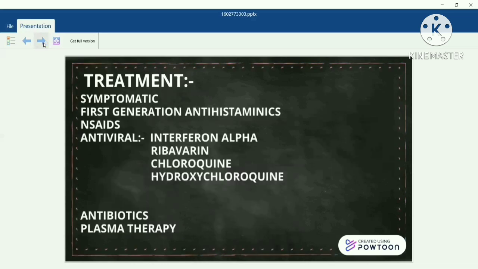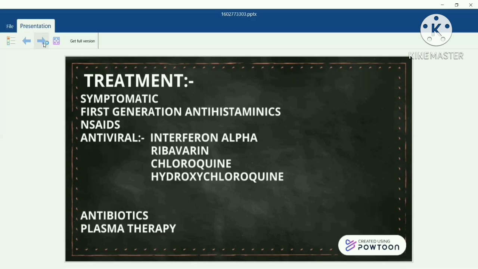The only thing is that isolation is more than enough, but you can give first generation antihistaminics like diphenhydramine, dimenhydrinate, promethazine, hydroxyzine. NSAID is given to the patient who is really having pain and swelling. Antiviral drugs are the heart of this disease: interferon alpha, ribavirin, chloroquine and hydroxychloroquine. While giving these drugs, you need to weigh the benefits over the risk, and antibiotics are given to those who are suspected to have a superadded infection.